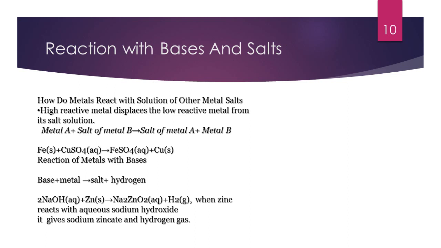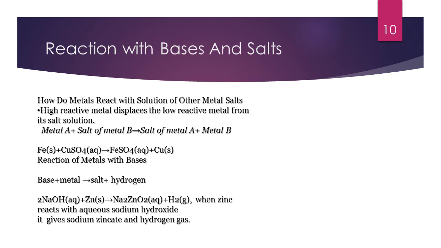Let us see the reaction of metals with bases. Only some metals like aluminum and zinc react with a base to form a complex salt and liberate hydrogen. Reactions of non-metals with acids and bases are very complex, which we'll be seeing in the next class.